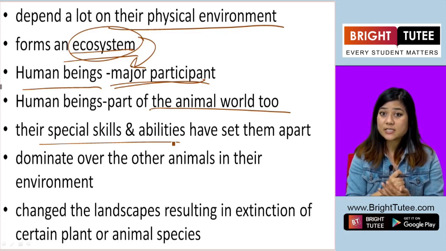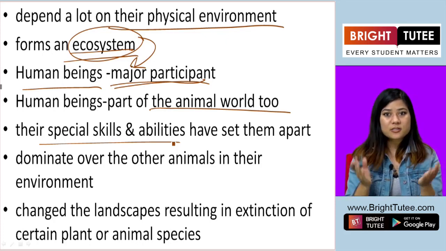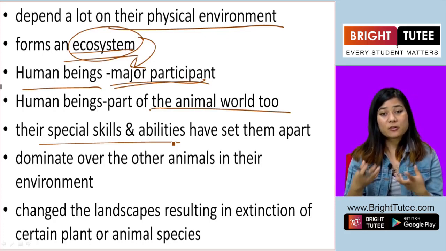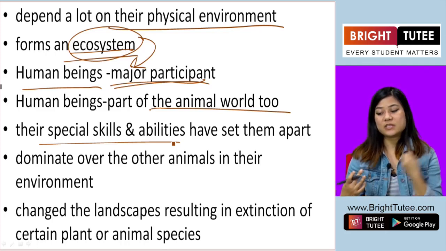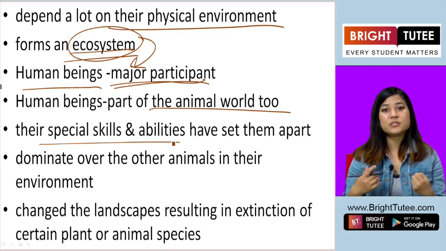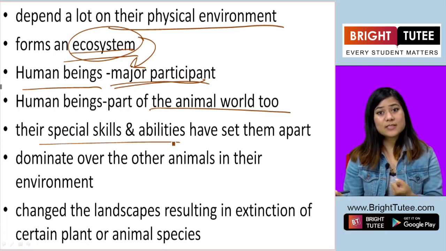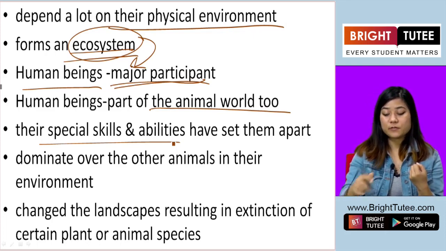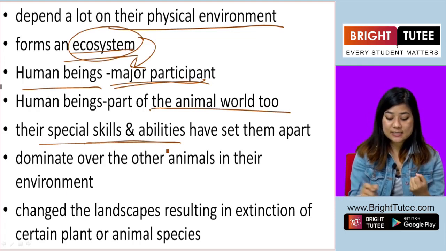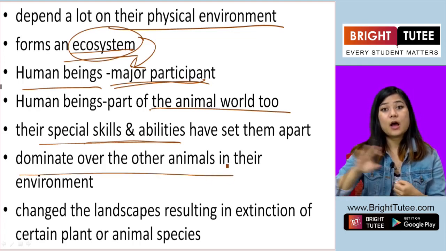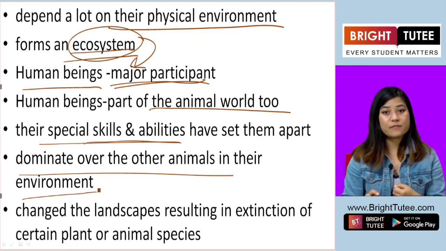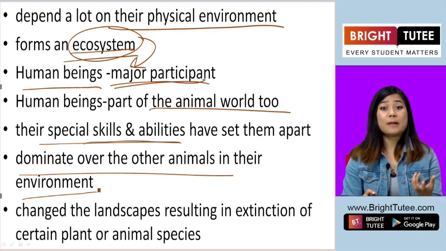Animals cannot take decisions. They cannot be prime minister or president, right? So because of these skills, the humans are set apart. The humans become superior to the animals, and because of their abilities and skills, they dominate over other animals in their environment. The humans become masters.